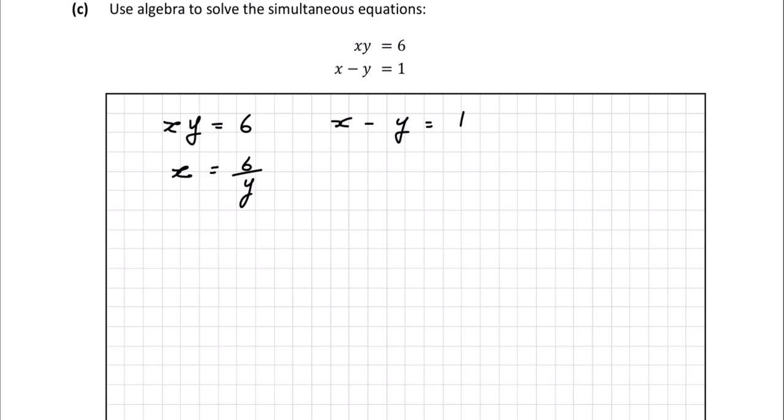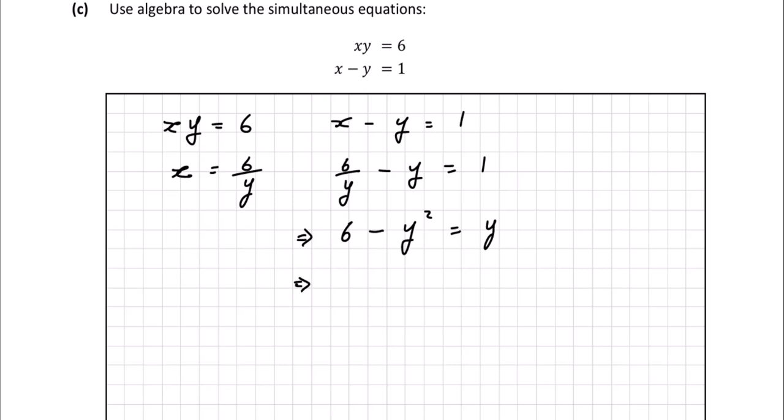I'm going to substitute that in for x in the second equation. So instead of x here, I'm going to write in 6 over y, minus y is equal to 1. I have a y on the bottom of the fraction, so what I'm going to do is multiply each term in this equation by y. Multiply 6 over y by y, it'll leave me with 6. The y's will cancel. Multiply y by y, it'll leave me with y squared. Multiply 1 by y, that'll leave me with y.